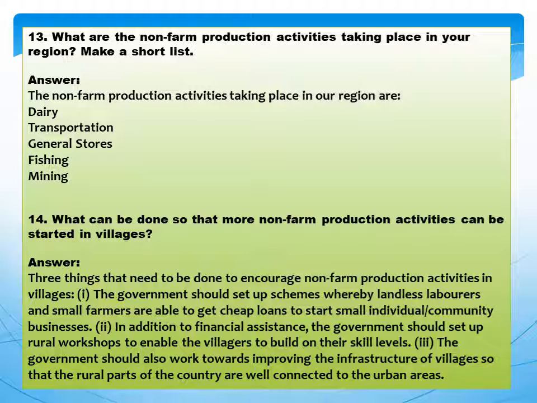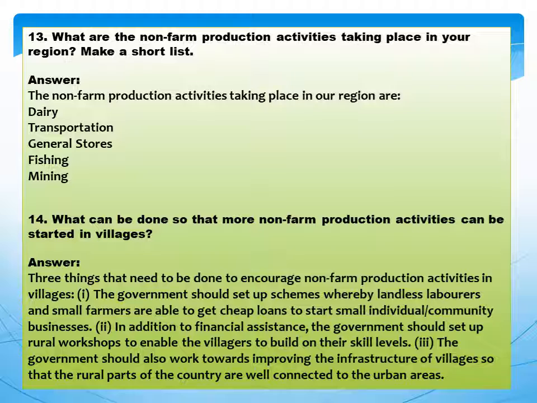Three things need to be done to encourage non-farm production activities in villages. First, the government should set up schemes whereby landless laborers and small farmers are able to get cheap loans to start small individual or community businesses.